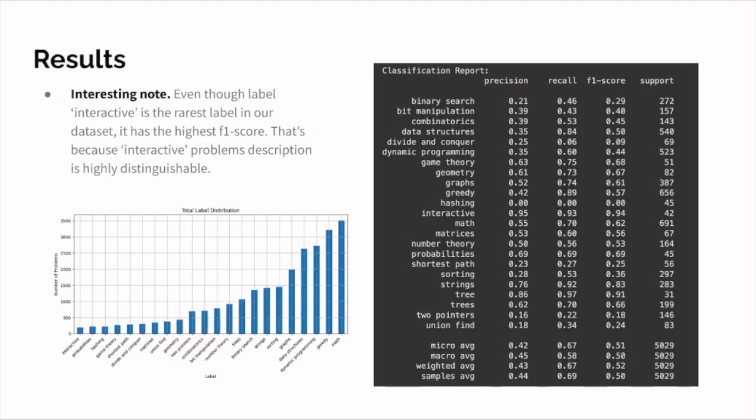Here's our result part. We will compare the precision, recall, and F1 score per label, and compare with the number of problems for each. We found that the labels that have a small number of problems mostly get a low F1 score. But there's an interesting note. Even though the label interactive is the rarest label in our dataset, it has the highest F1 score. That's because the interactive problem's description is highly distinguishable.